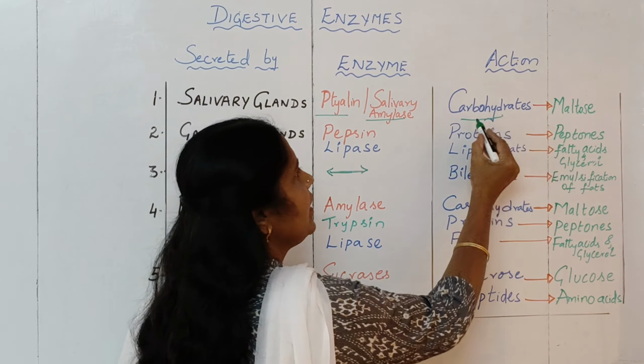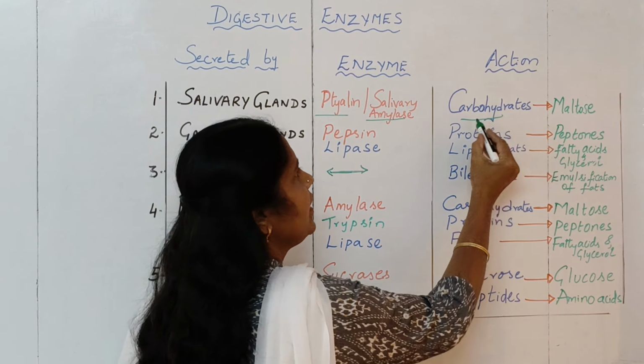Okay, so next we have the gastric glands. Where are they present? They are present in the stomach region. The enzymes present in the gastric juice include pepsin and lipase. Pepsin will act on proteins and convert them into peptones, and lipase will act on lipids or fats and convert them into fatty acids and glycerol.